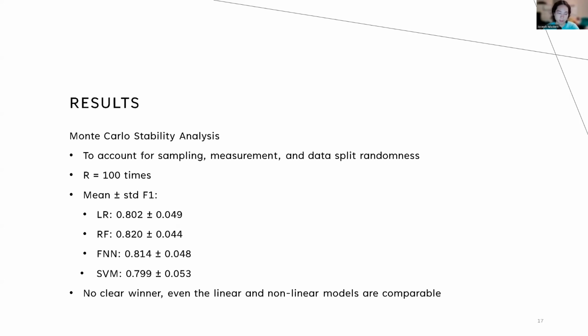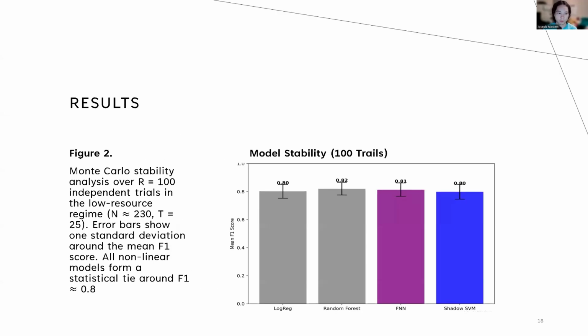From these data, we can see that there is no clear winner among the 4 models we tested. Even the linear and nonlinear models are pretty comparable. So here are the results from that. We can see that each of these models lingers around 0.81 plus or minus 0.01. With the error bars, there's a high overlap between these 4 models, and we can see that no model is significantly different from any other model.